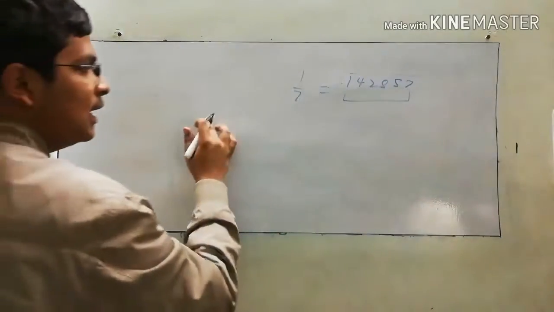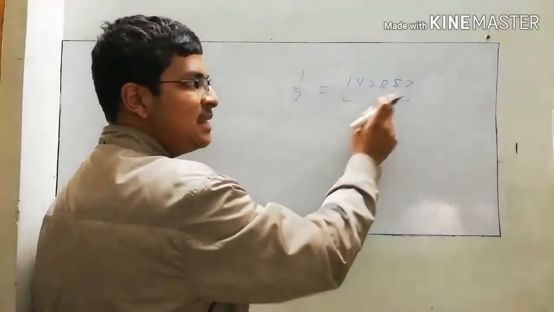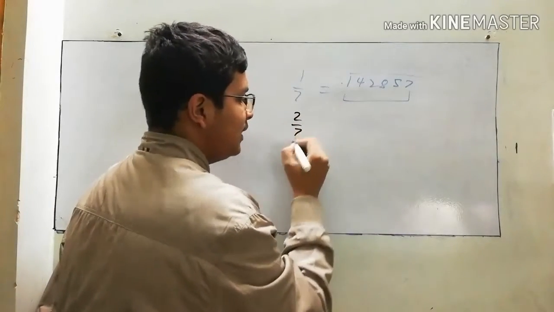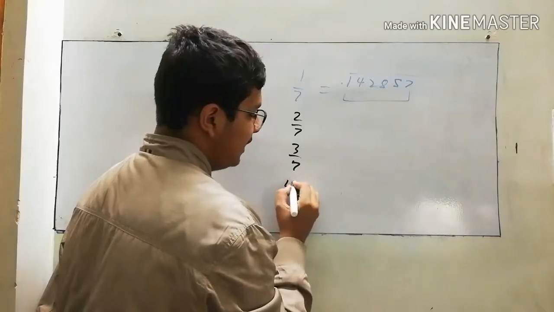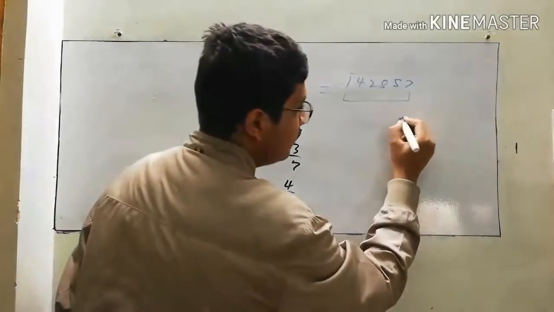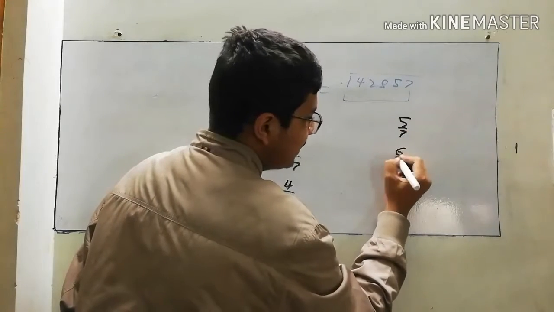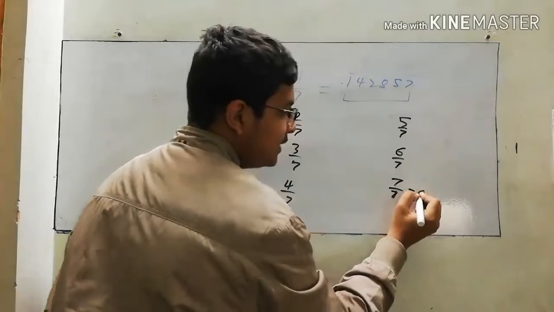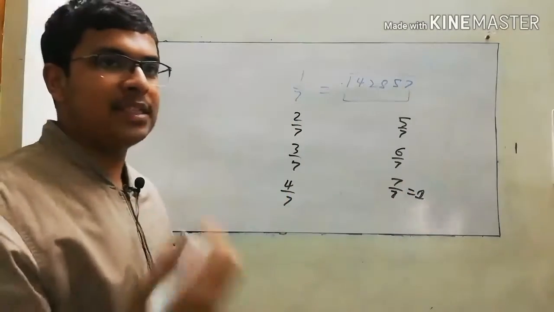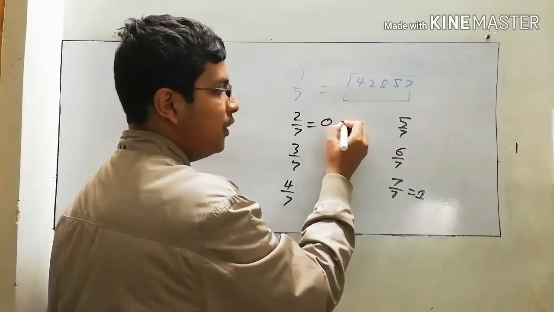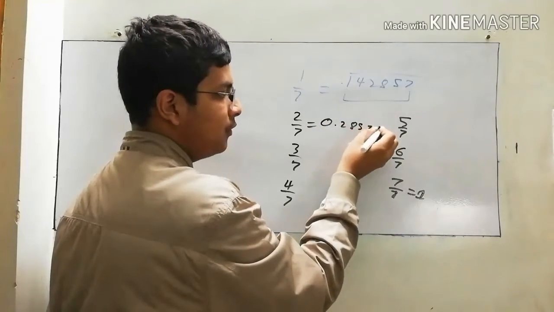Let me take these numbers, as these numbers are only repeating. So in 2 by 7, in 3 by 7, in 4 by 7, in 5 by 7, and in 6 by 7, and 7 by 7 is equal to 1. You will see that these numbers will only make some pairs. For example, let me tell you, in 2 by 7, it's 0.285714.